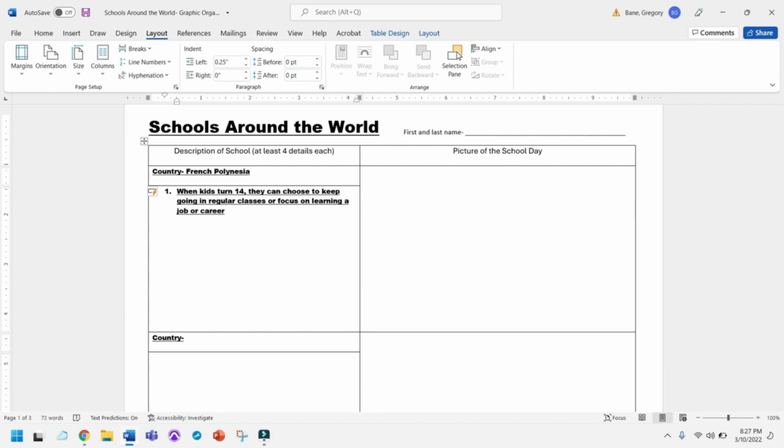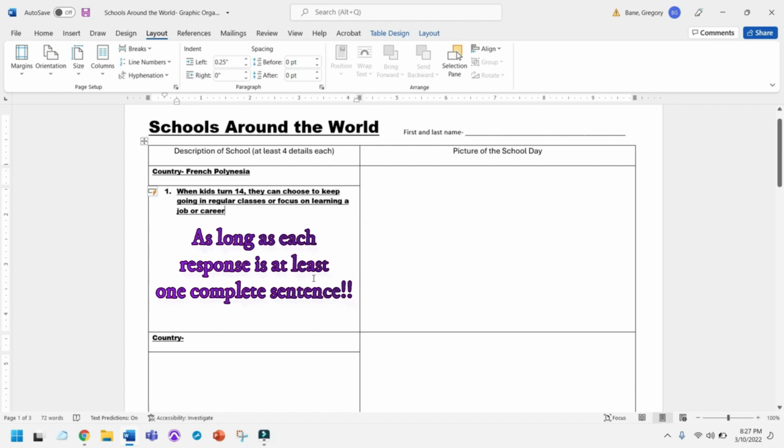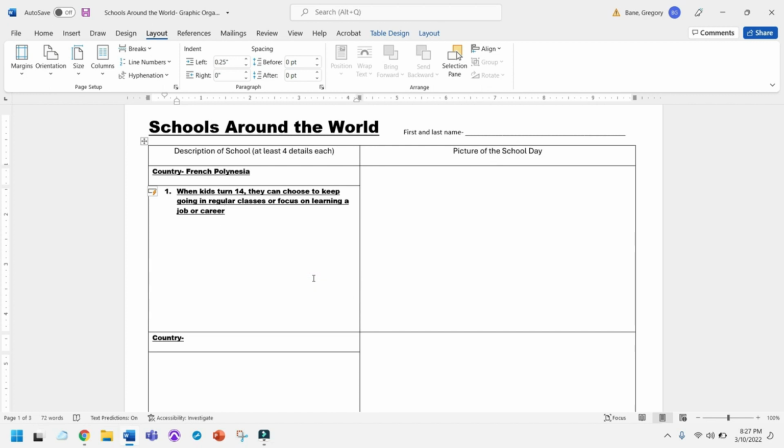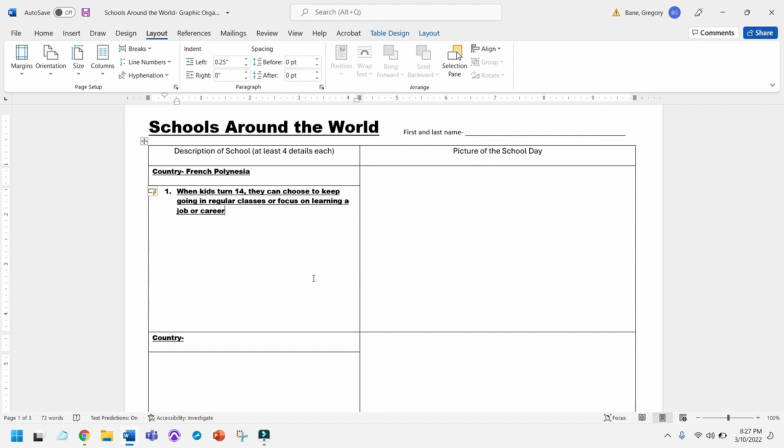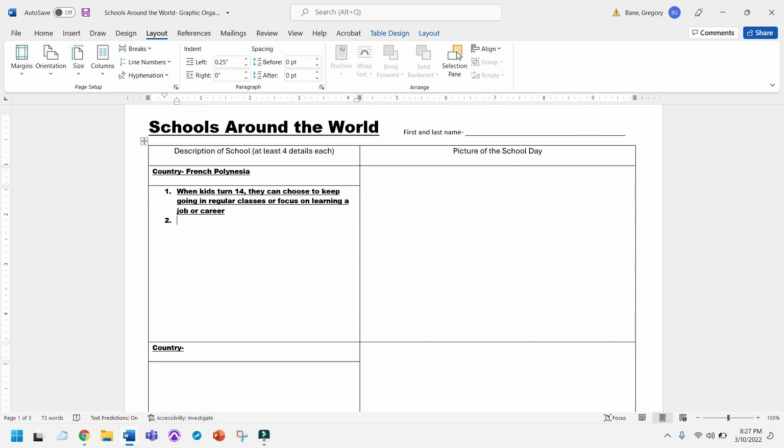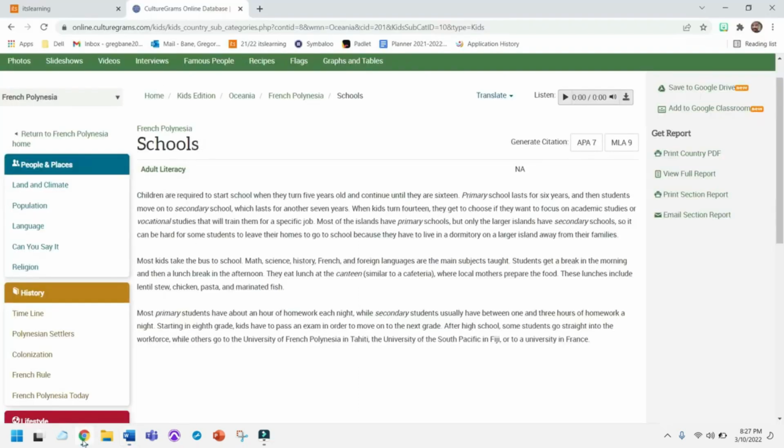So I just summarized that off the top of my head from the sentence that I read just a couple seconds ago. Yours can be fewer words than this, more words than this. If you need extra paper, that's fine. Just make sure that when I read these, it's really clear what fact you found interesting. 2 or 3 words is not going to be enough. You need to tell me what you think is interesting. And then you'll continue for 3 more of those. Just like that. All from French Polynesia in this case.